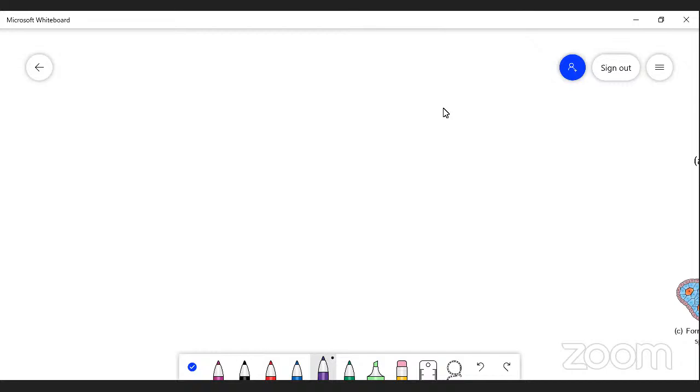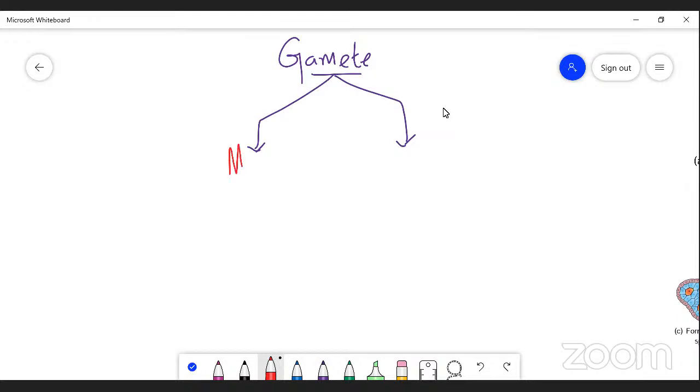Talking about the fusion of male and female gametes, gametes are unicellular structures which are either motile or non-motile. So simply, gametes are divided into two types. The first type is the motile form and the second one is the non-motile form.